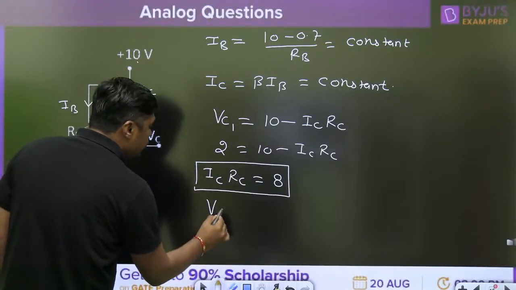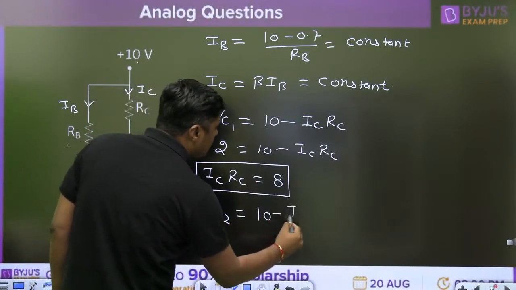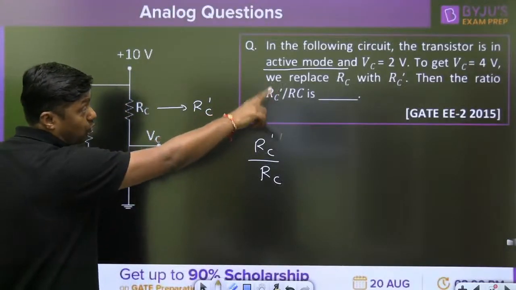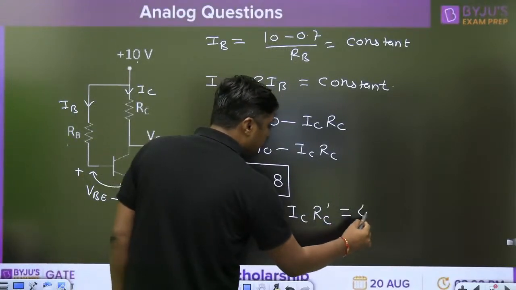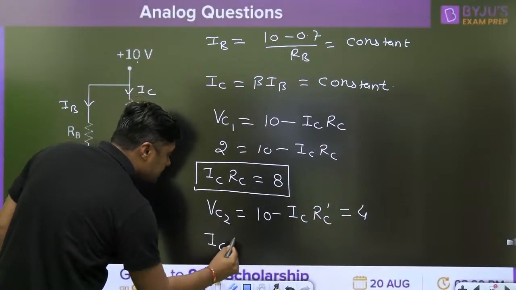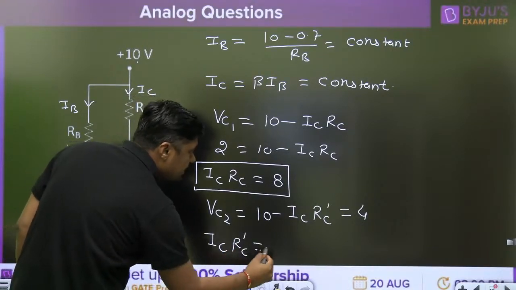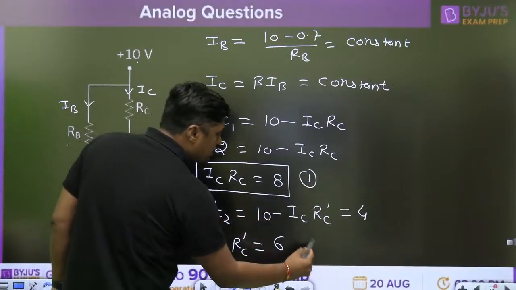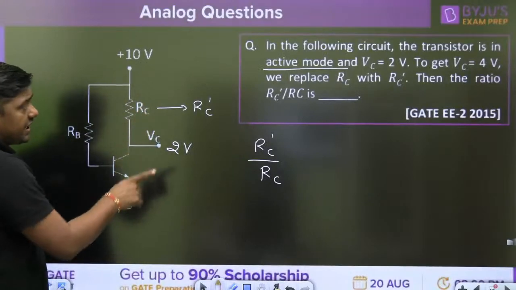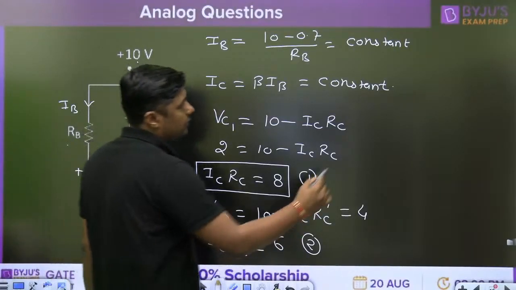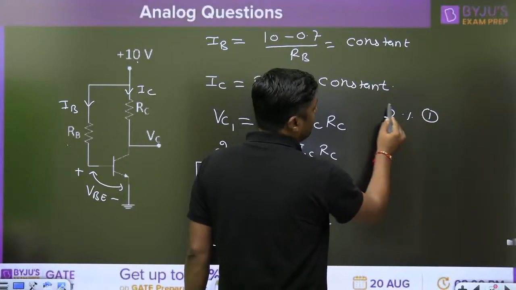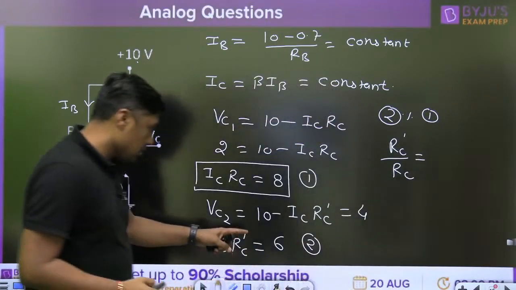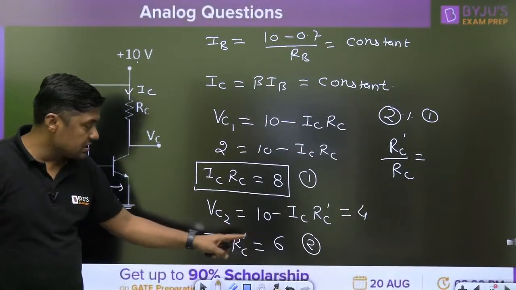In the second case, VC2 is nothing but 10 minus IC into RC dash. And what is the VC2 given in the second case? 4 volt. Now, what is the IC-RC dash? IC-RC dash will become 6. Now, this is equation number 1, this is equation number 2. Ratio RC dash by RC is required, 2 divided by 1. RC dash by RC will become 6 by 8.